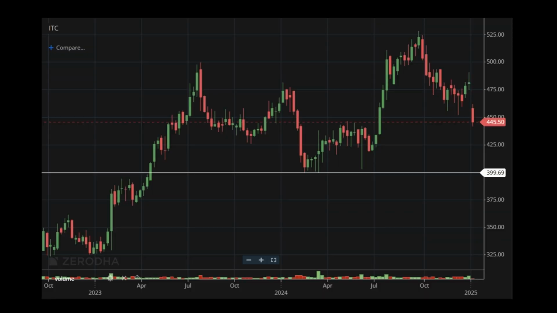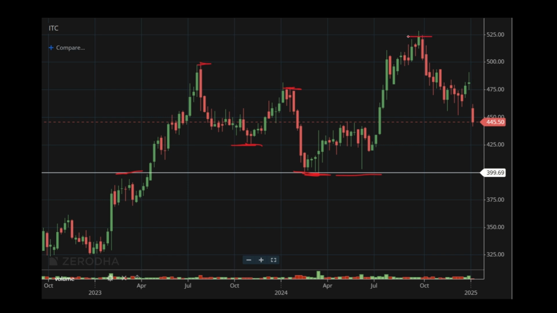If you talk about its technicals, then 400 is an important level for this stock. Company stock did take support near this level in the past. The next important levels are 425, then 475, 500, and 525.